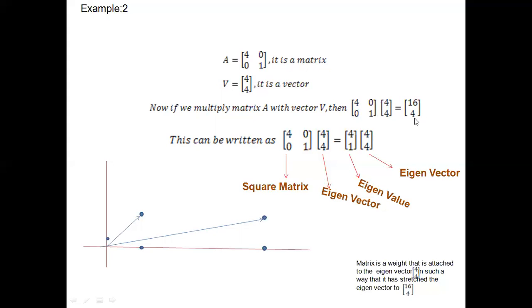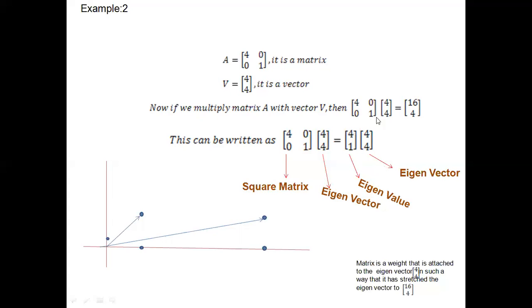What actually happened here? If I rearrange it in this way, 4, 0, 0, 1 is the matrix A, 4, 4 is the vector, and 4 is the lambda, and 4, 4 is also the vector. So this is the eigenvector.